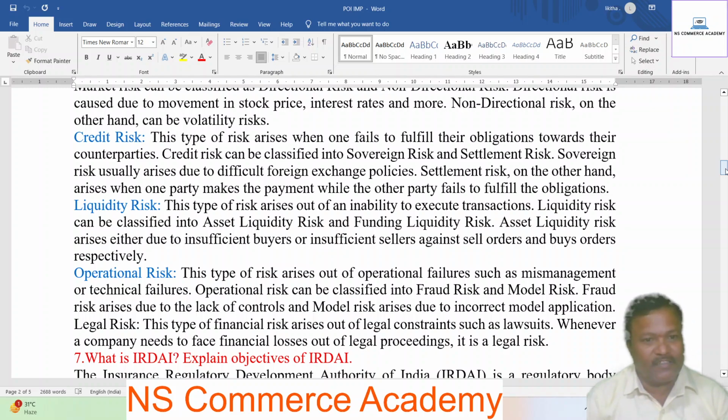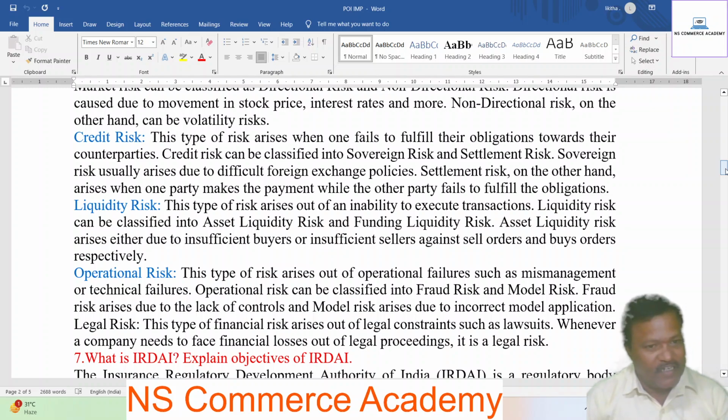Next, operational risk. This type of risk arises out of operational failures such as mismanagement or technical failures. Operational risk can be classified into fraud risk and model risk. Fraud risk arises due to lack of control. Model risk arises due to incorrect model application.